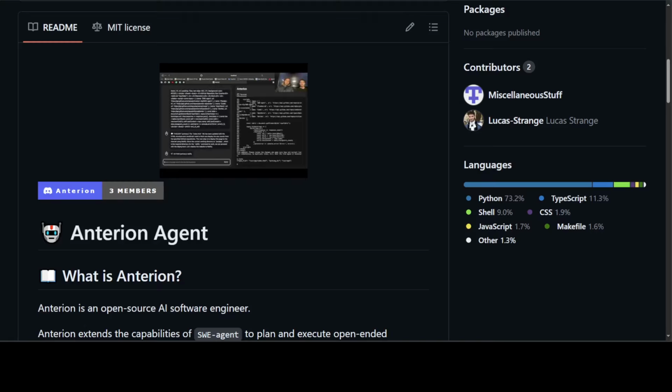One downside of this project is that it only works, unfortunately, with Anthropic or OpenAI, and both are paid options. So you would need to have a paid key from either one of them in order to get this working. So no support for any Ollama, no support for any other open source LLM, which is a bit of a downside.